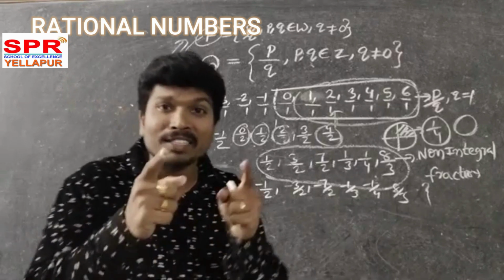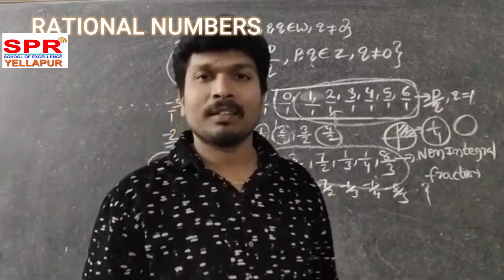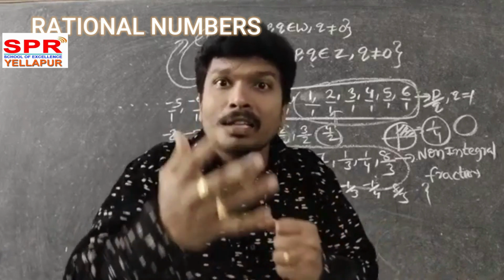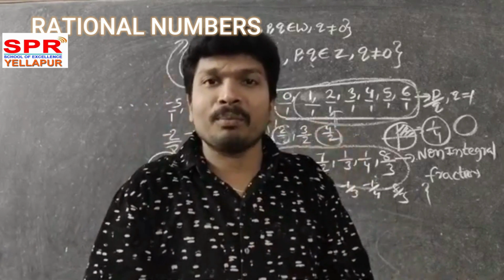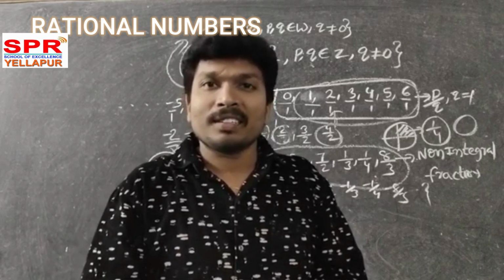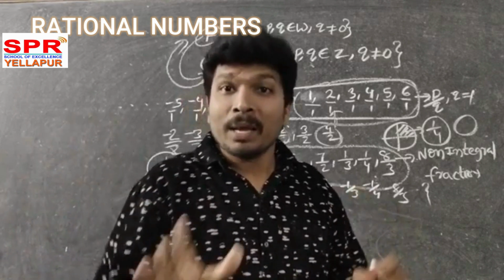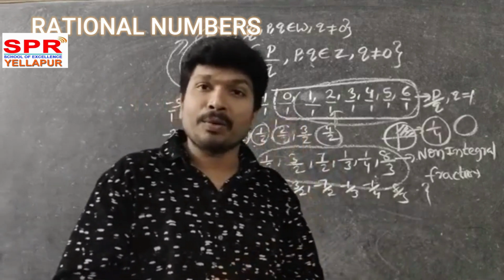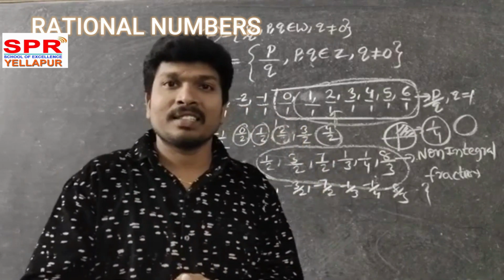But some numbers are roaming in that bag in another form, in makeup form. Those are also rational numbers only, but you couldn't see them in the form of p by q, where p comma q are integers.